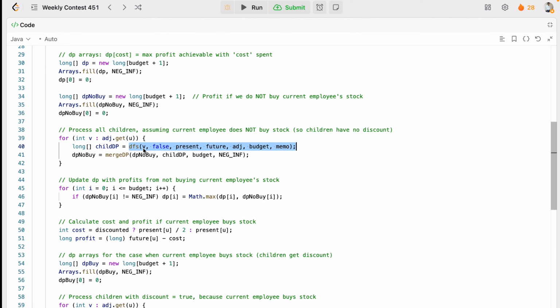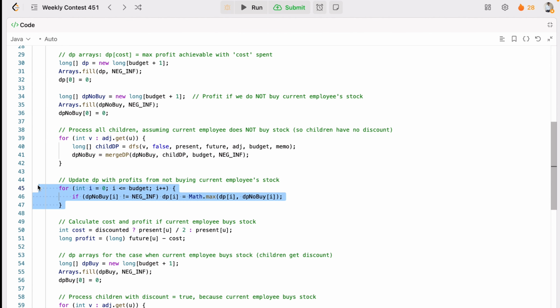So we'll pass V, and we'll pass false, meaning whether its children will get the discount or not. The first time it will not get the discount, and the rest of the things we will do like this. And then we'll pass the DP not by, and we will merge both DPs here. We'll see how we will do the merge function, the helper function.